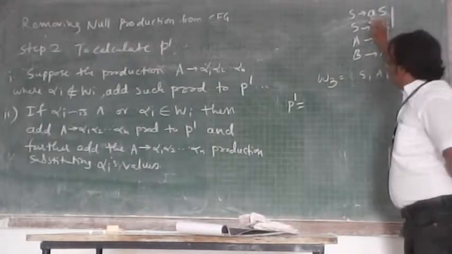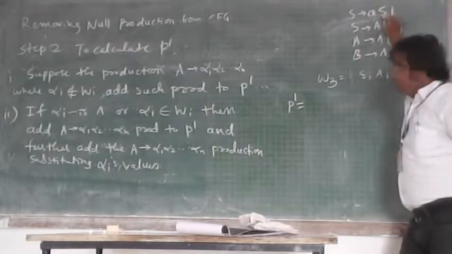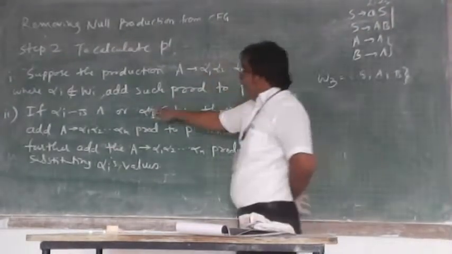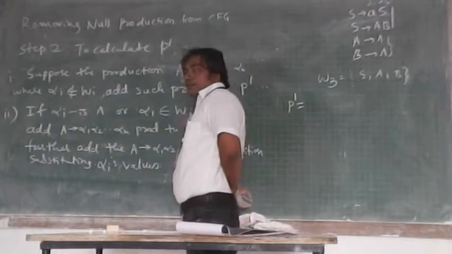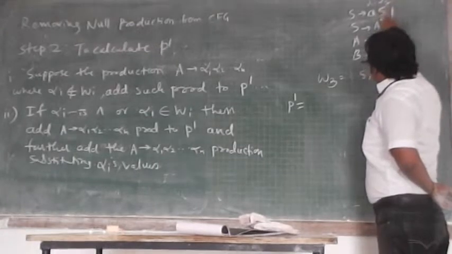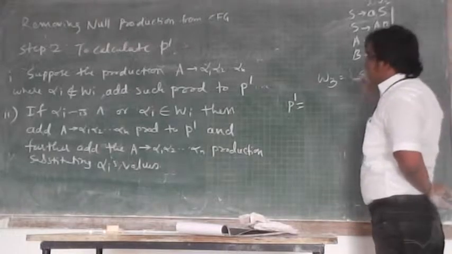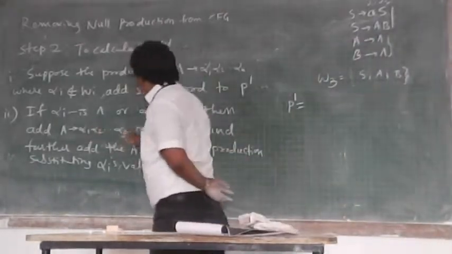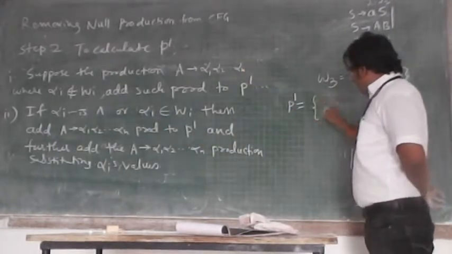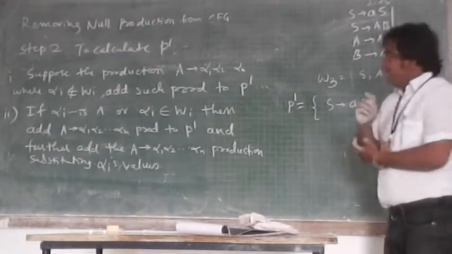Look at the first production. Look at this AS. AS is including what? A nullable variable. We are considering this as alpha 1, alpha 2. And here alpha i belongs to W3. For example alpha 2 is what? S. S belongs to W3. If it is the case, then what do you do? Add that production to P dash. This is P dash. Add that production, S implies AS. Okay? And then